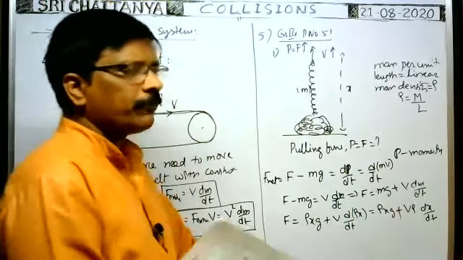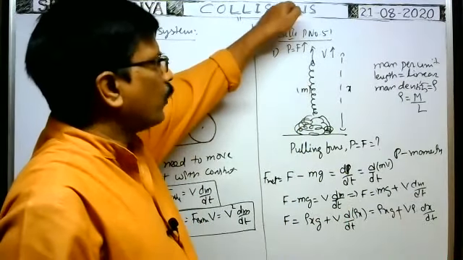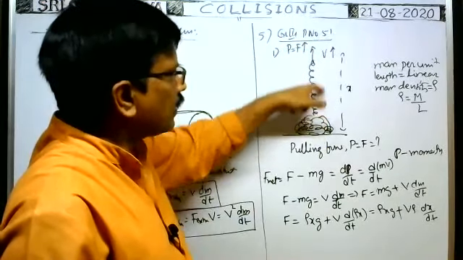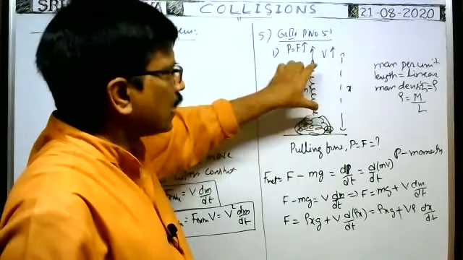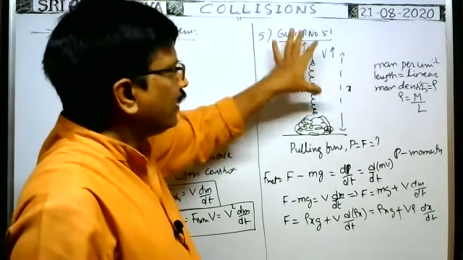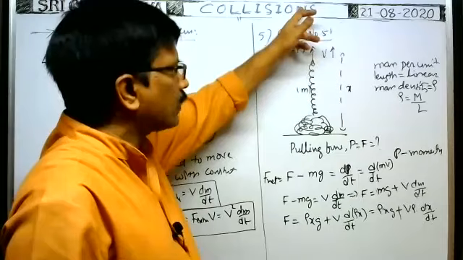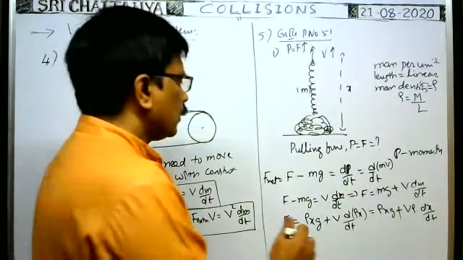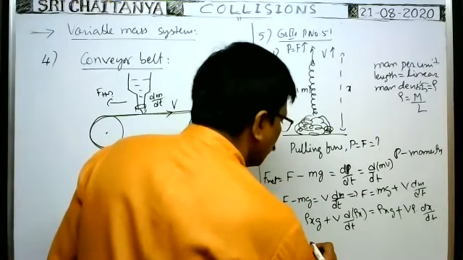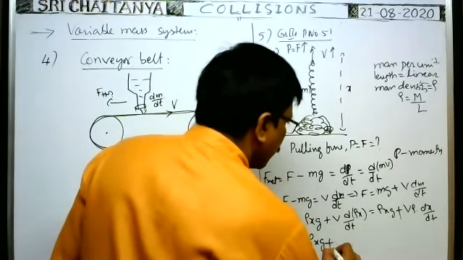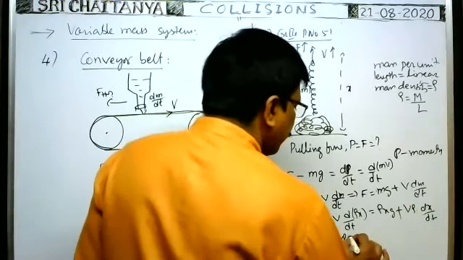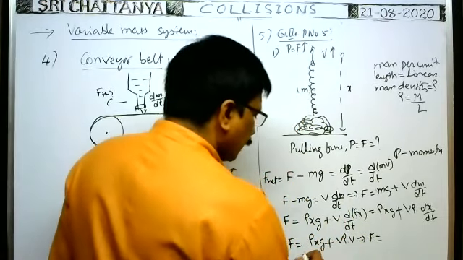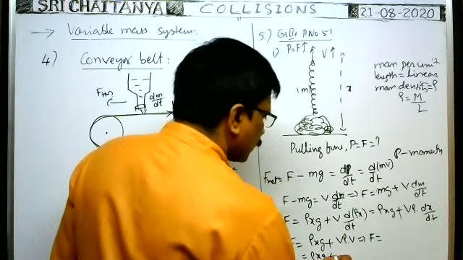What about dx by dt? Whenever the chain is pulled upwards, the length of the chain increases at the rate of dx by dt, because this length is measured as x. So dx by dt is the velocity of the chain upwards, which is constant v. Therefore the pulling force is rho x g plus v rho into dx by dt, which is again v. So F is equal to rho x g plus rho v square.